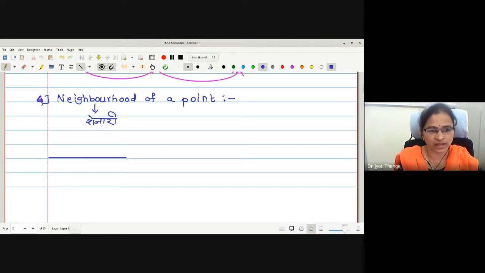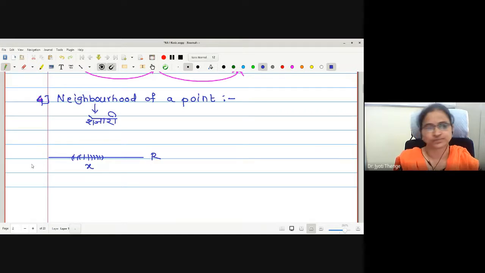Suppose I am on the real line. This is R1 space, the real line, and here is the point x. Who are the neighbors of this point x? May I say some elements on the right side and some elements on the left side are the neighbors? Yes.